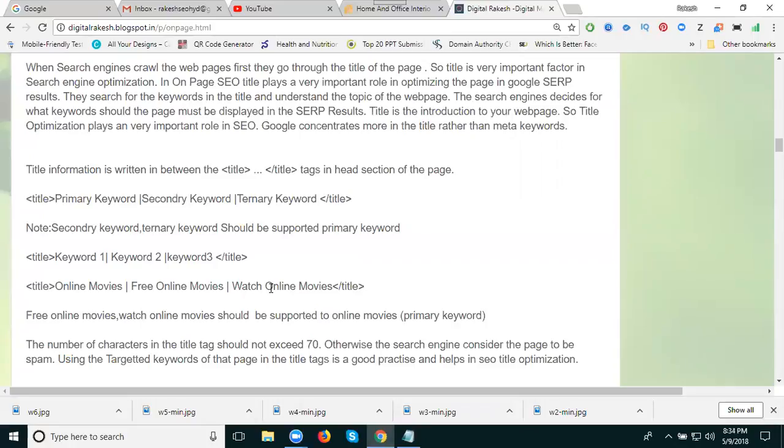For keyword matching, use the pipe symbol: online movies pipe, watch online movies pipe, free online movies watch, watch online free movies. They match for four keywords. You can divide any kind of keywords matching the four keywords. Is it clear? This is how to write the title tag. Now this is writing the description.